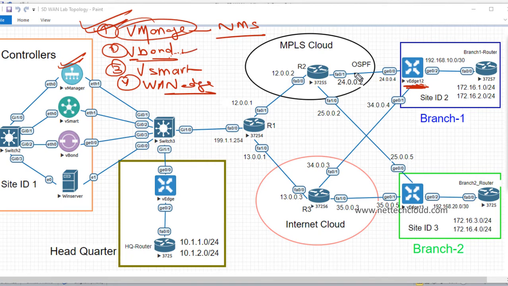Authentication: WAN edge devices first need to contact vBond. So the first point of contact is vBond, and then vBond provides the IP addresses of vManage and vSmart to the edge devices. So how would they know the IP address of vBond?